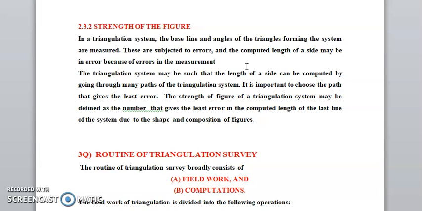These are subject to error, and the computed lengths of the sides have errors because of errors in the measurement. A triangulation system may be such that a side length can be computed by going through many paths of the system. It is important to choose the path that gives the least error. The strength of figure may be the number that gives the least error in the computed length.